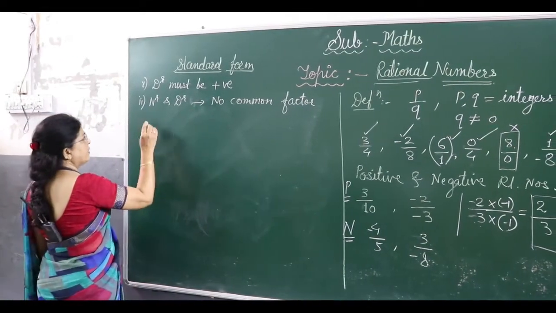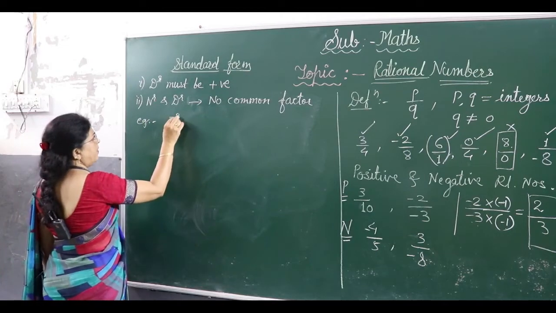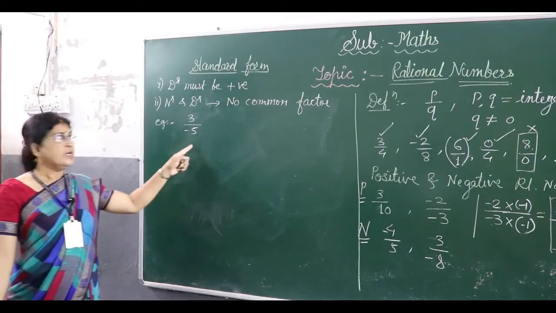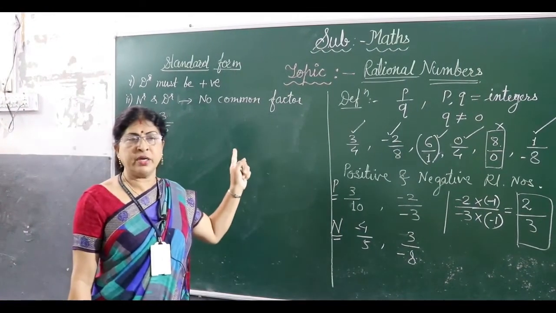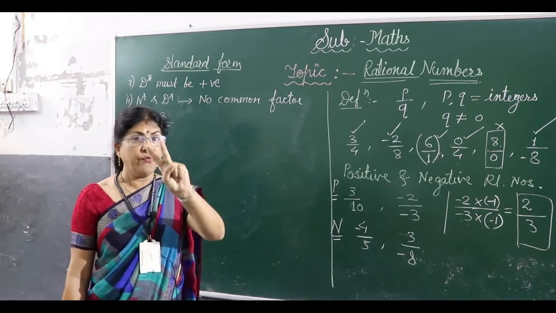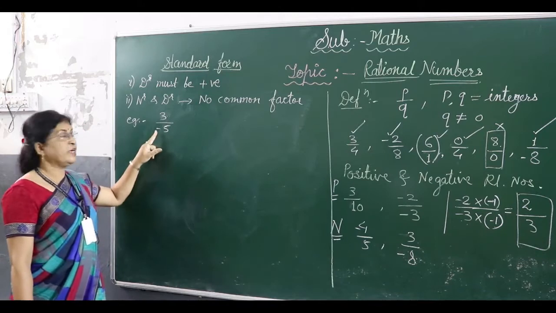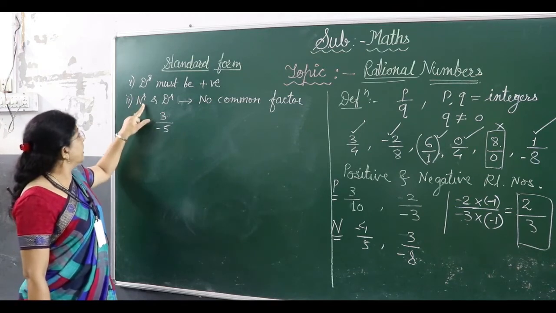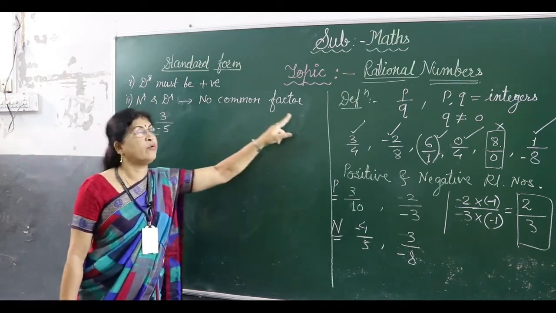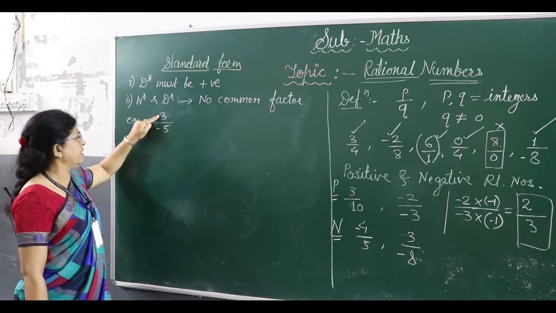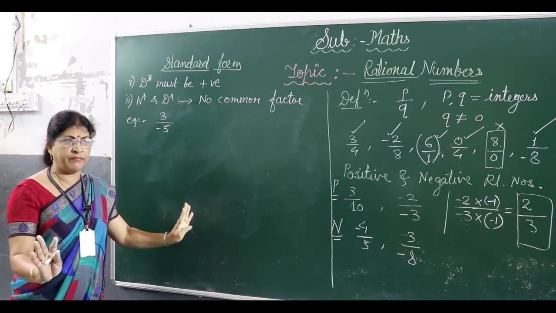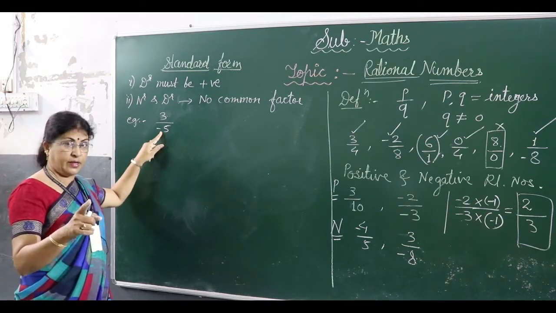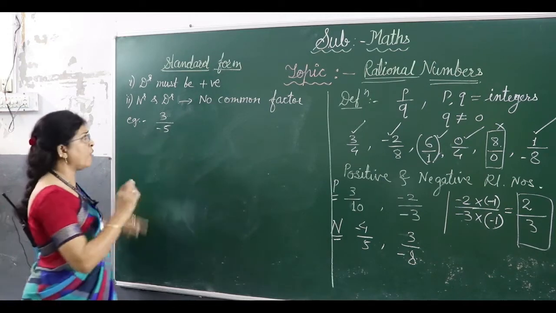Here I will give you some examples. For example, 3 upon minus 5. Now tell me, is it the standard form of the rational number? For that you will check two things. First, check the denominator. Denominator should be positive. Is it positive? No. It means this is not the standard form. Second thing, numerator and denominator should not have a common factor. They don't have a common factor. 3 and 5 are prime numbers. But as the denominator is minus, it is not in the standard form, but we can convert it into the standard form.